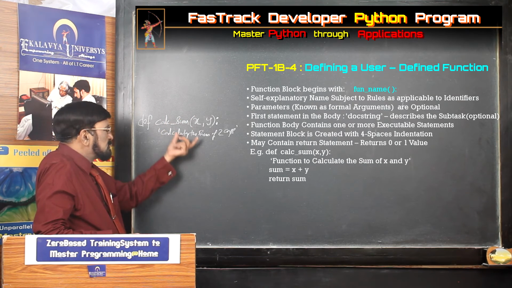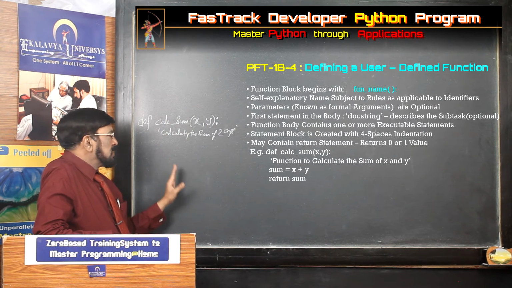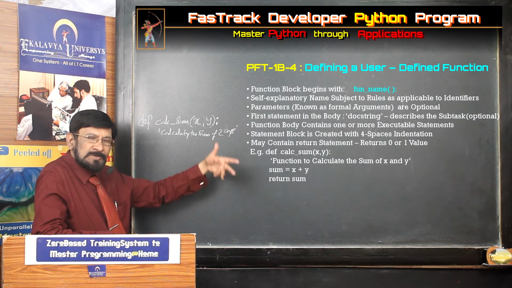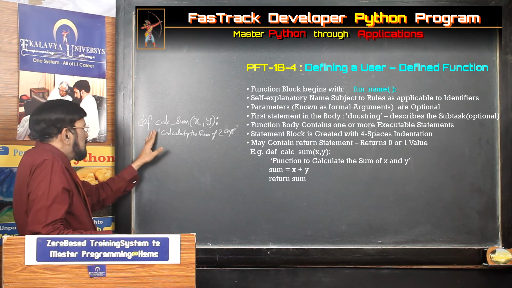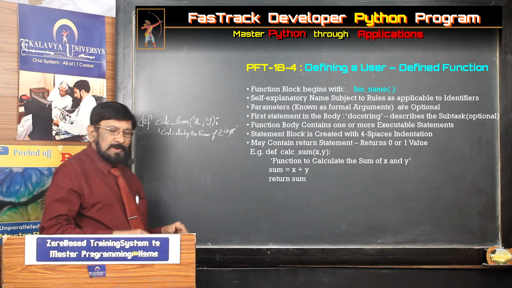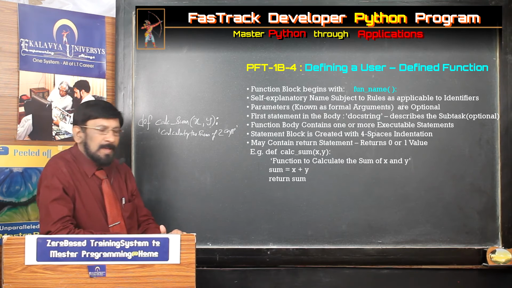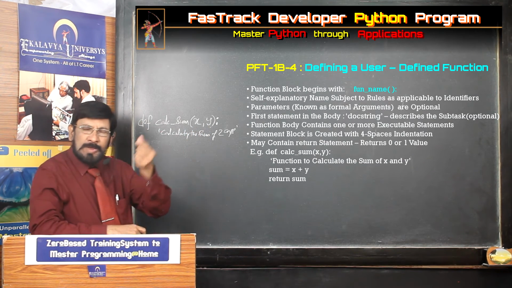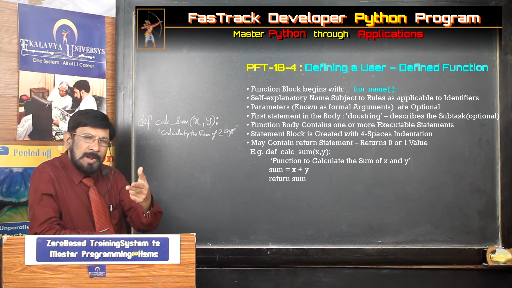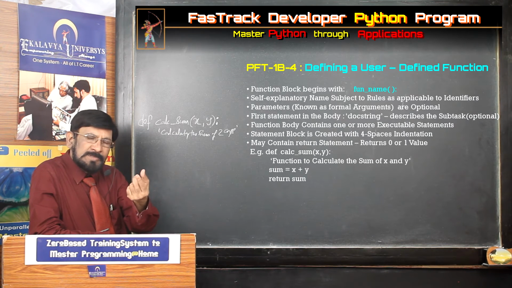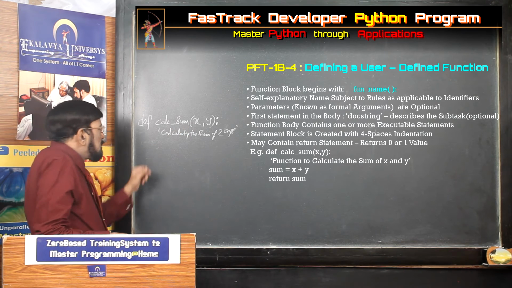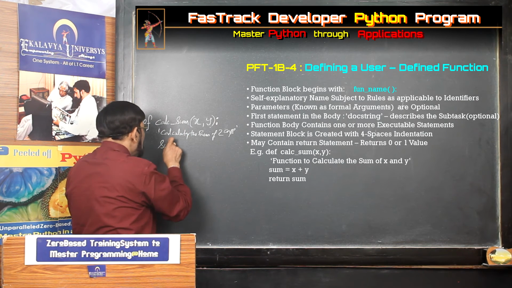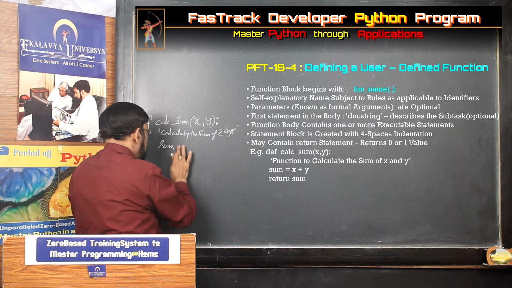In a shorter form, you write what it is doing, the task of the function. You need not write any comment; you write it here. It is part and parcel of this. Now thereafter you have to write the body. Actually, when you add two arguments, some result is generated. What is the name of that? It should be sum, so you name it as sum.